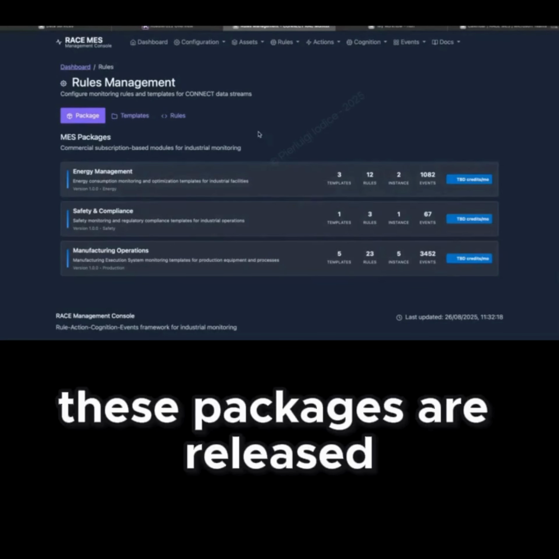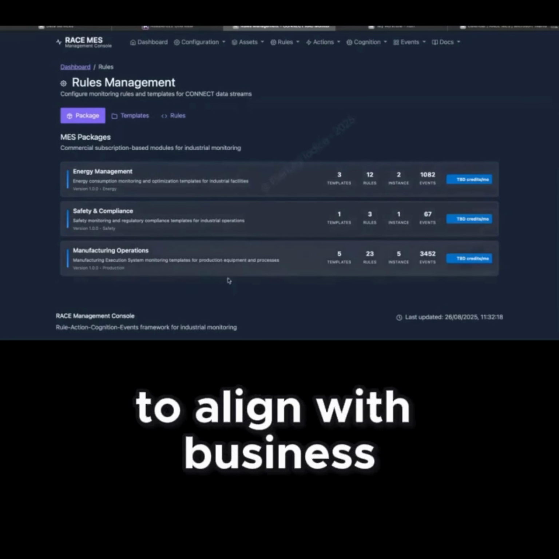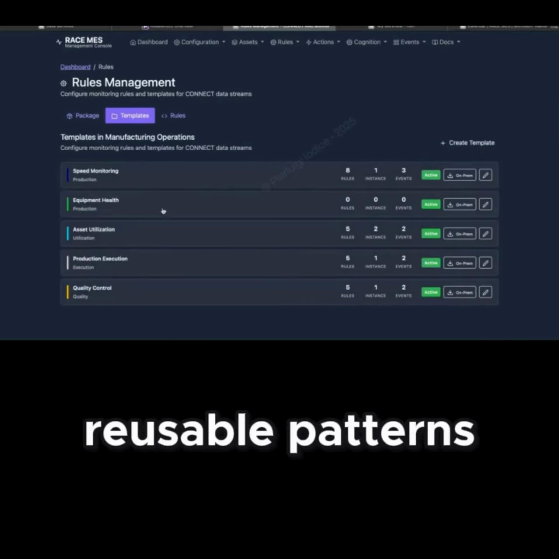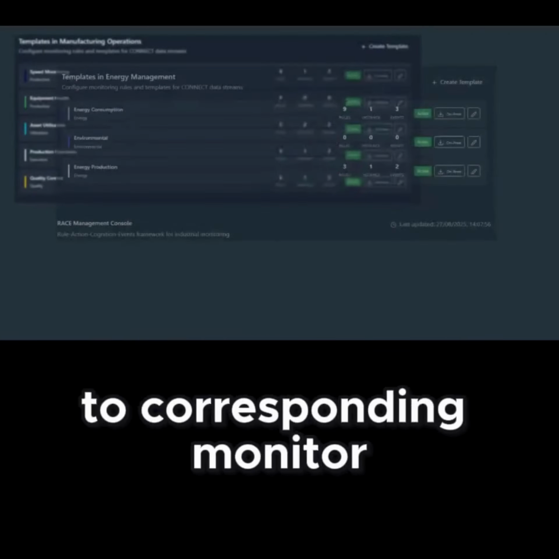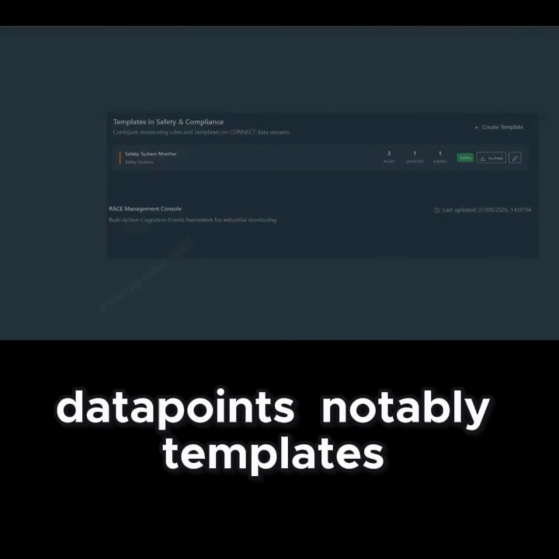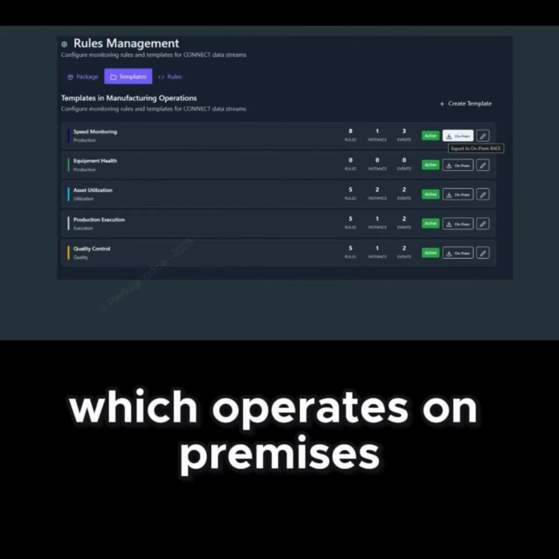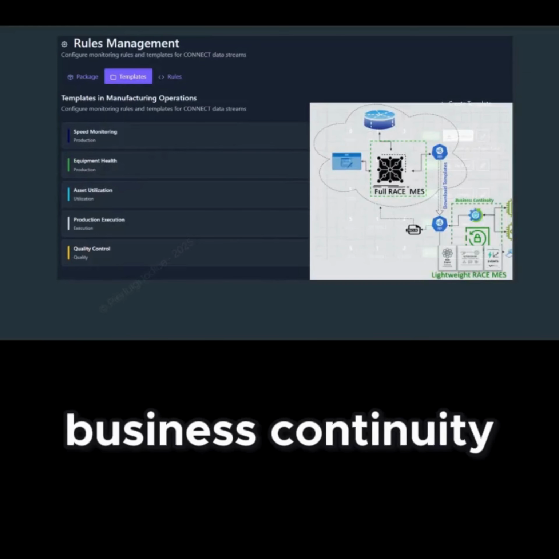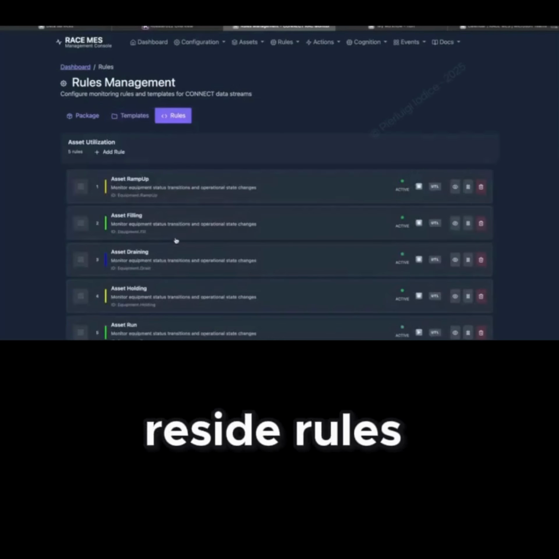These packages are released periodically, allowing us to create as many as necessary to align with business priorities and market demands. Templates serve as encapsulated reusable patterns with placeholders, each mapped for runtime execution to corresponding monitored data points. Notably, templates can be utilized within the RACE lightweight framework, which operates on premises to ensure business continuity for critical operations. Within these templates reside rules.